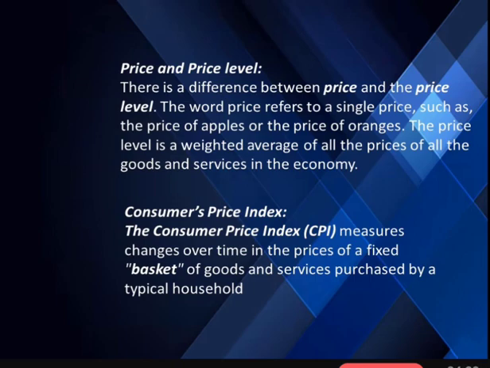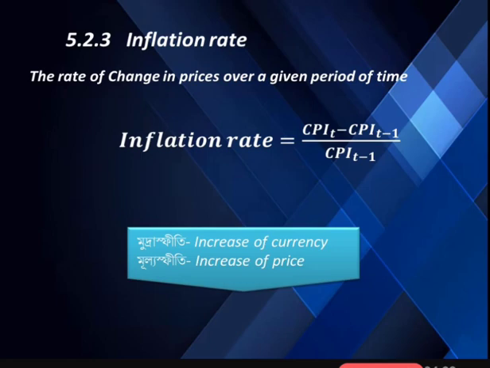Now, how do we measure the inflation rate? To measure the inflation rate, we need CPI. CPI of the current year and CPI of the past year. Here in the equation, we see that inflation rate equals to CPI T minus CPI T minus 1. Here CPI T means CPI of the current year and CPI T minus 1 means CPI of the past year. If you divide them by CPI T minus 1, meaning CPI of the past year, we get the inflation rate.